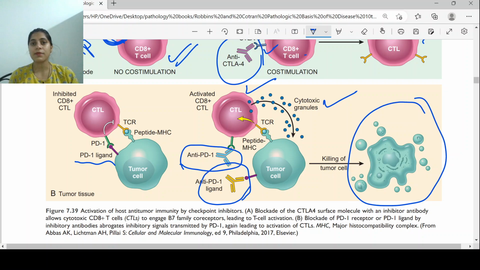So these drugs, anti-CTLA4 and anti-PD1 ligand and anti-PD1, are helping the immune system to fight the tumor cells and preventing the tumors from escaping these immune cells.